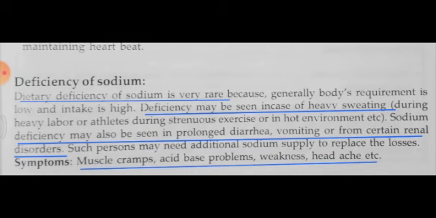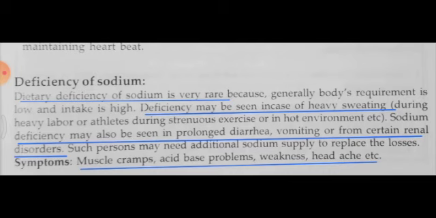Prolonged sodium deficiency can be caused by diarrhea, vomiting, and also certain renal disorders. Such persons may need an additional sodium supply to replace the losses. Hence, saline solution is taken to maintain the sodium level.